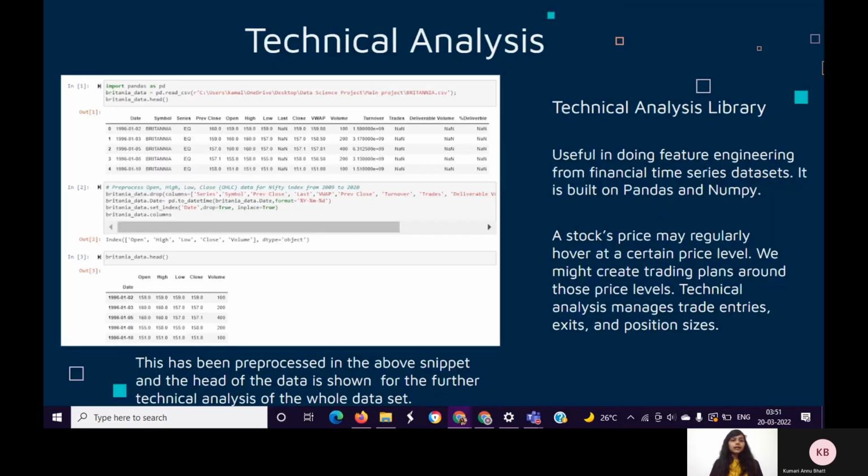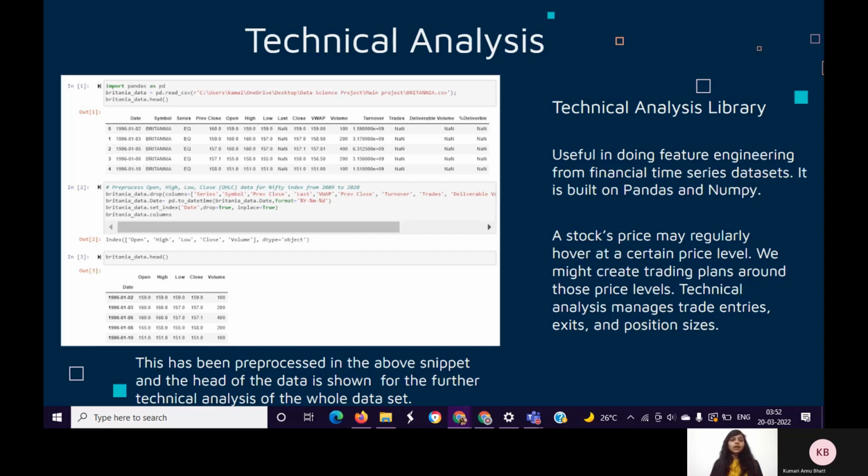Now, technical analysis is a trading discipline employed to evaluate investments and identify trading opportunities by analyzing statistical trends gathered from trading activities such as price movement, volume, trade increase, exits, and position sizes. It is built on pandas and numpy. It has been preprocessed with the snippets above and the data header is shown for further technical analysis of the entire data set.